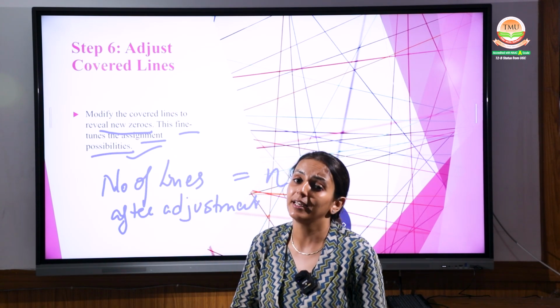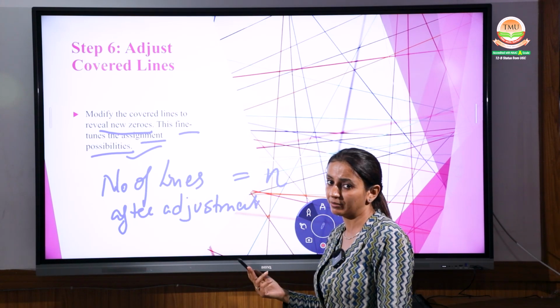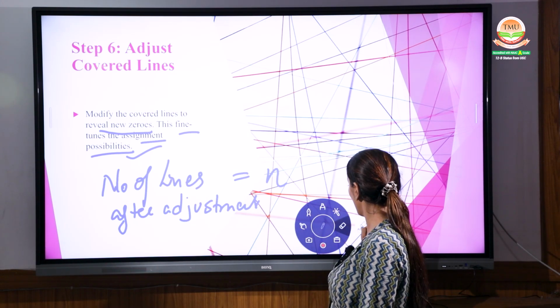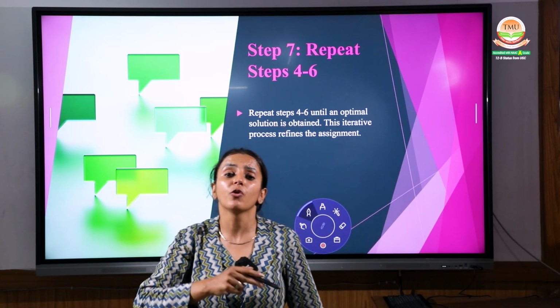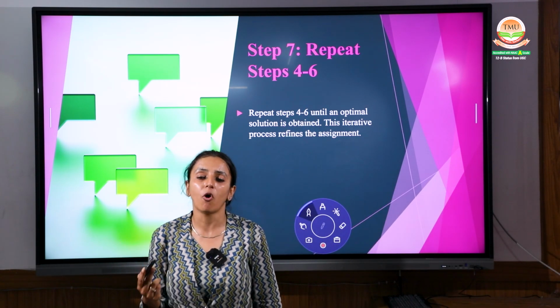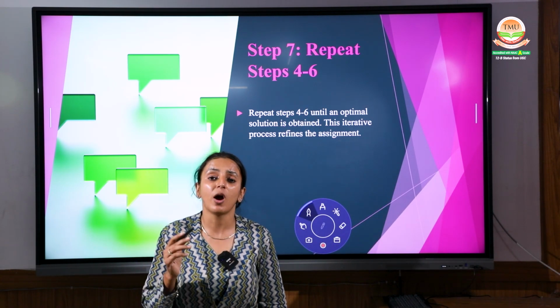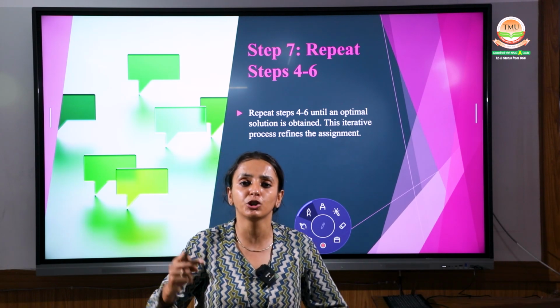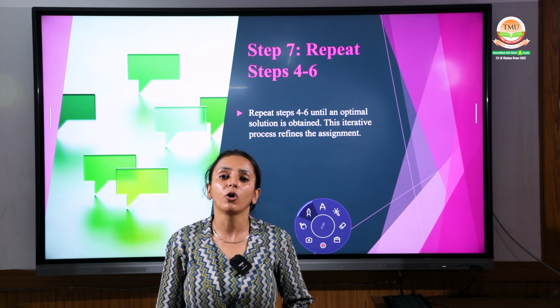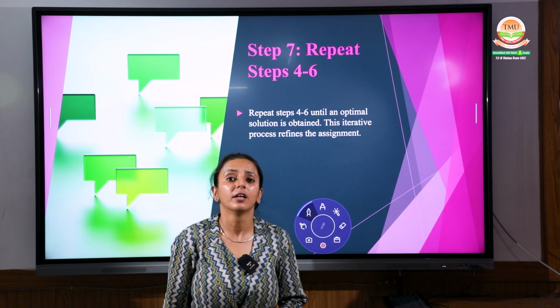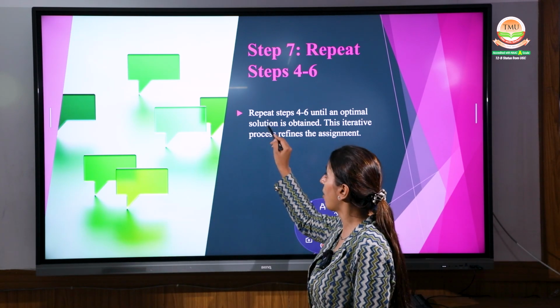If it is not, then again you have to do more adjustments. That is the next step, step number 7. You have to repeat your task until all the lines are drawn and you have the possible optimum solution for all the tasks to be assigned to the given persons, that is the assignment problem.